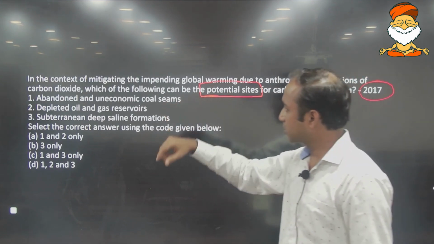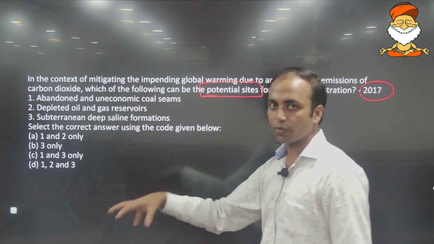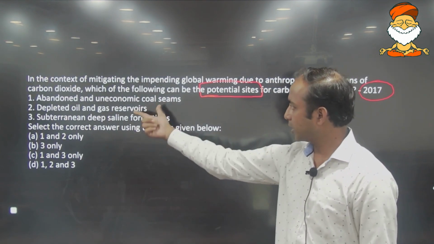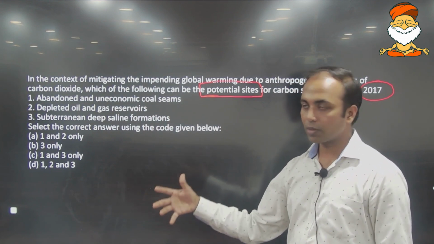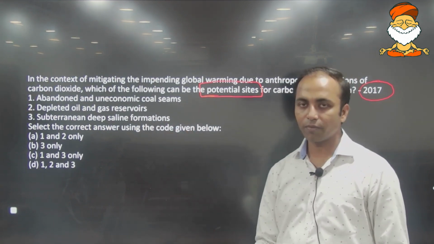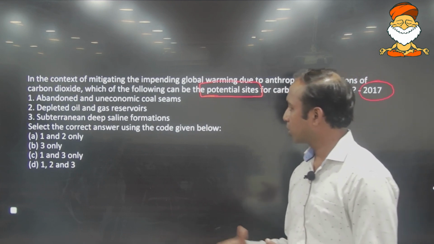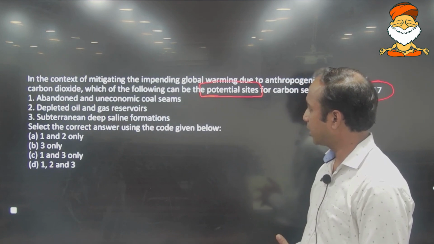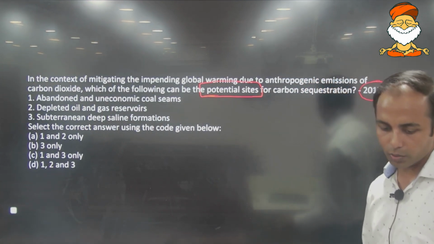But still, read the statements. It says abandoned and uneconomic coal seams. Those regions from where coal was being extracted and are now abandoned, can you store there? Yes. Depleted oil and gas reserves: you extracted gas and oil, it is empty now, can you store there? Yes. Subterranean deep saline formations: in the deeper regions of the earth's crust itself, there also it can be stored. So all is the answer here.